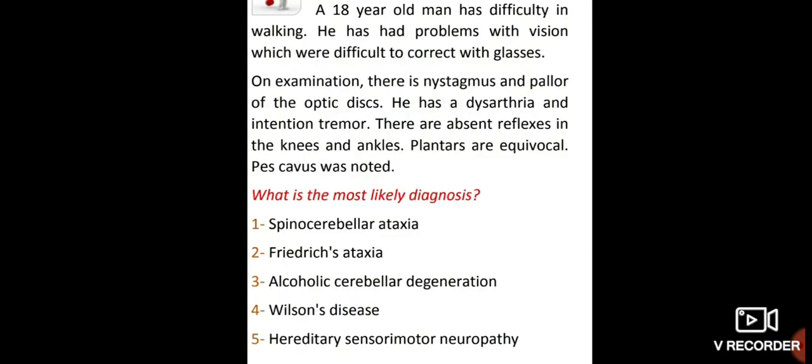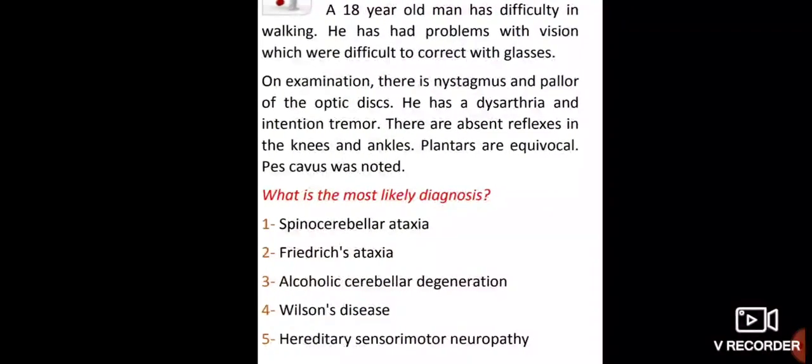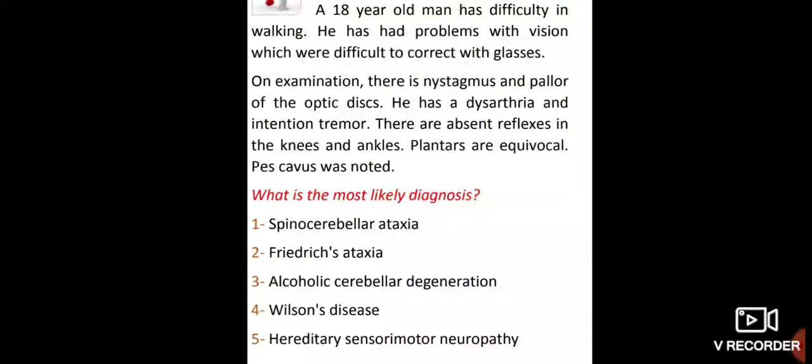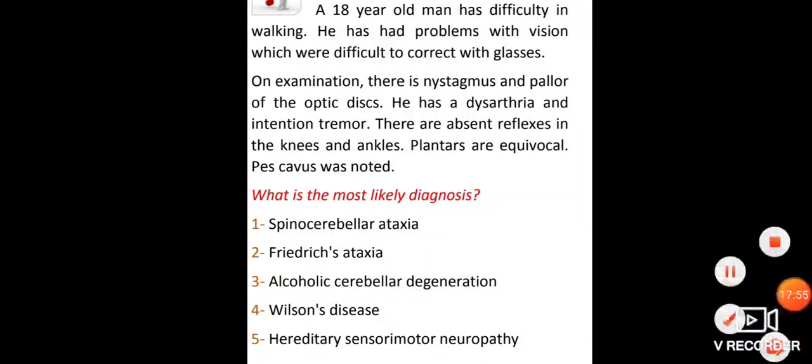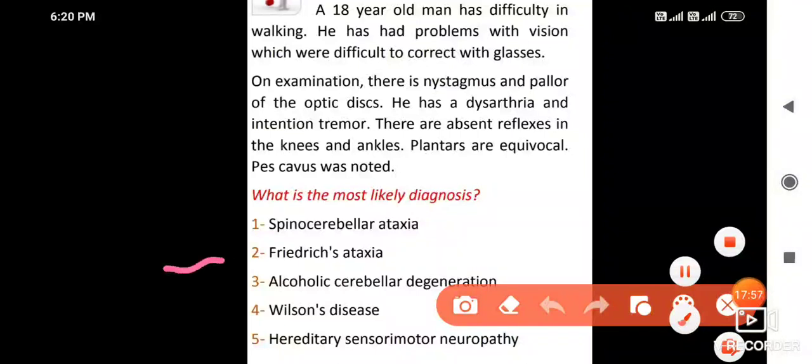Okay. An 18-year-old man has difficulty in walking. He had a problem with vision which was difficult to correct with glasses. On examination: nystagmus and pallor of the optic disc. He has dysarthria and intention tremor. There are absent reflexes in the knees and ankles. Plantars are equivocal. Pes cavus was noted. What is the likely diagnosis? So the best diagnosis here is Friedreich ataxia.